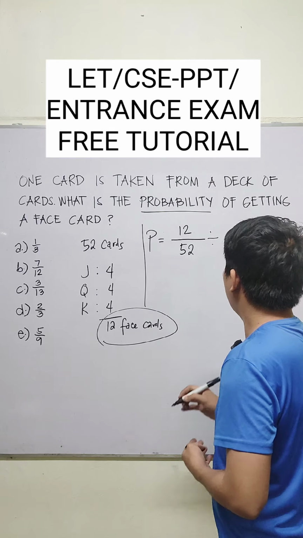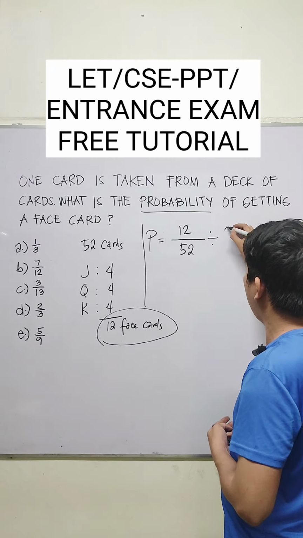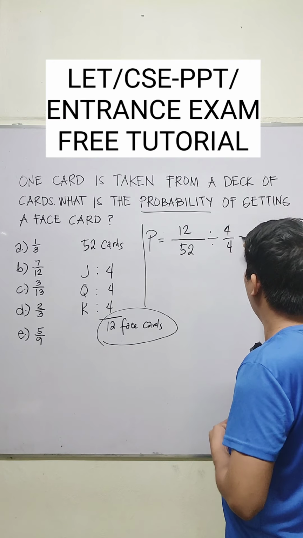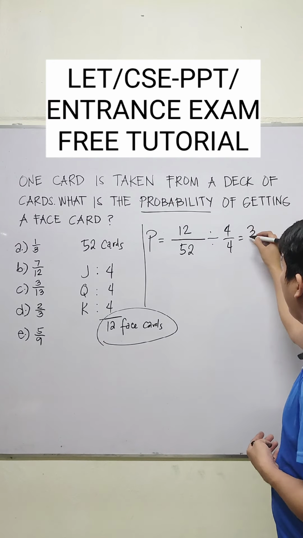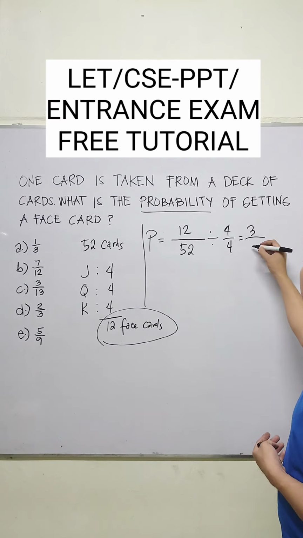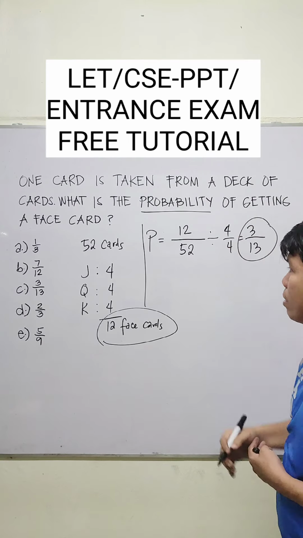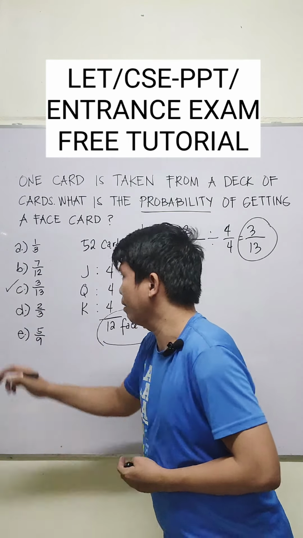And let's simplify this by getting the lowest term. Let's divide both numerator and denominator by 4 over 4. So we have 12 divided by 4 is 3, and 52 divided by 4 is 13. So our answer is 3 over 13.